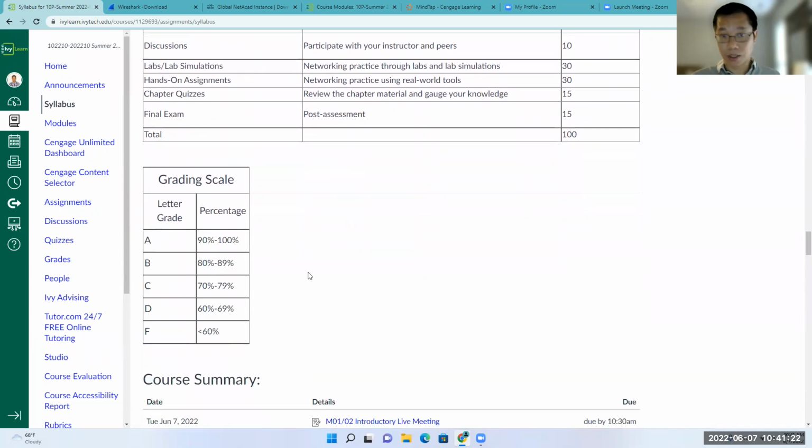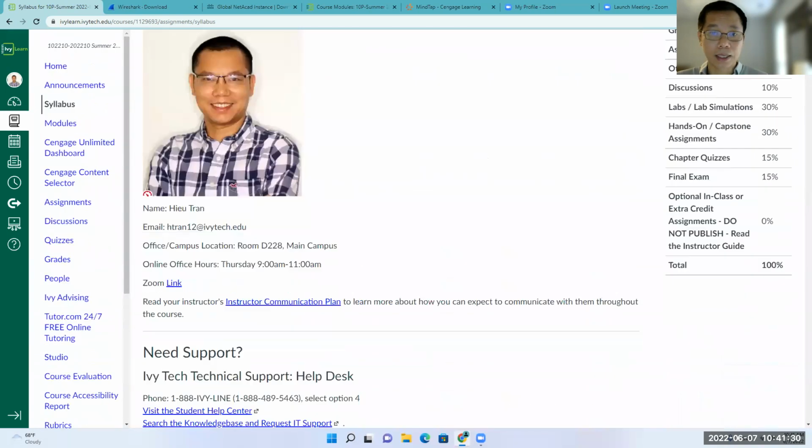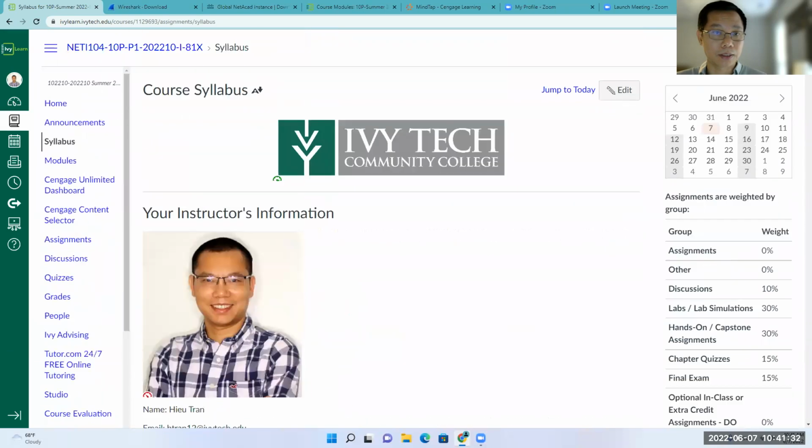And how does the grade work? You know that if you have from 90 to 100%, you have an A, and so on here. So that is basically about the course policy. Do you have any questions? Any questions? No? So I think that covers the policy. Now I move to the second part.